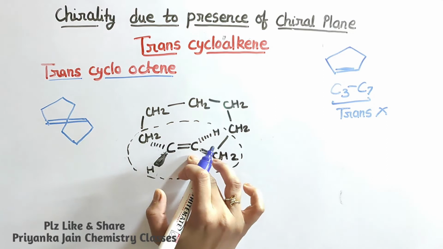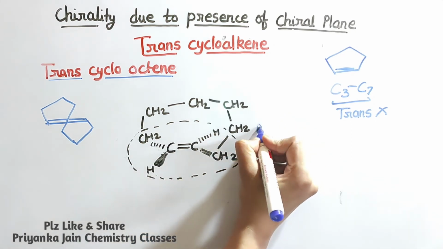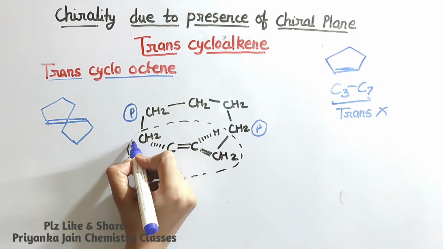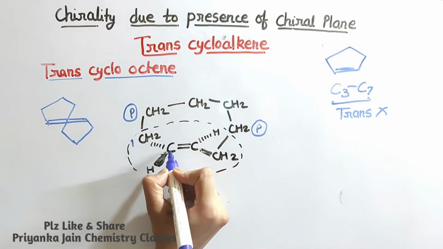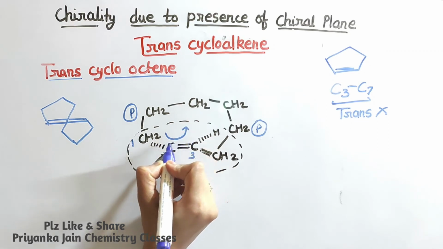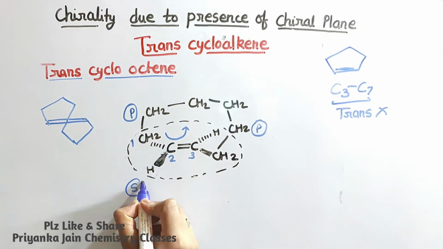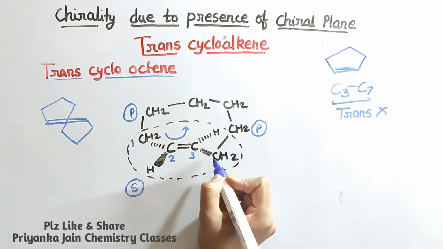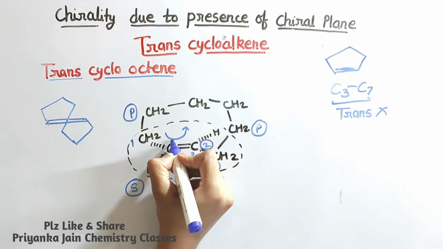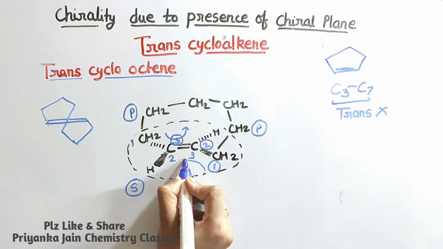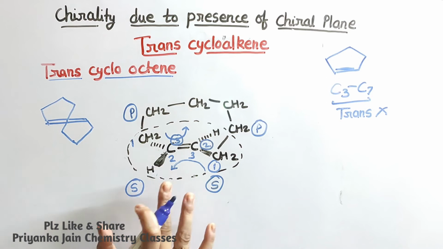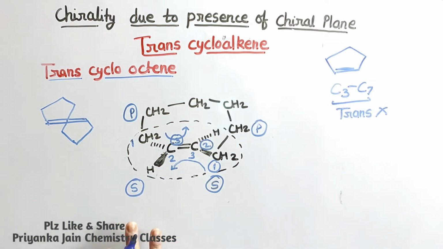So for this one the pilot atom is this, and for this one the pilot atom will be here, right? Now we have to give the numbers from here, 1, 2 and 3. This is going in this manner, which means it is S. Now for the other, 1, then 2 and then 3, and this is going in this manner. Again it is S. So at both the carbon atoms the configuration is S. Can you understand it?